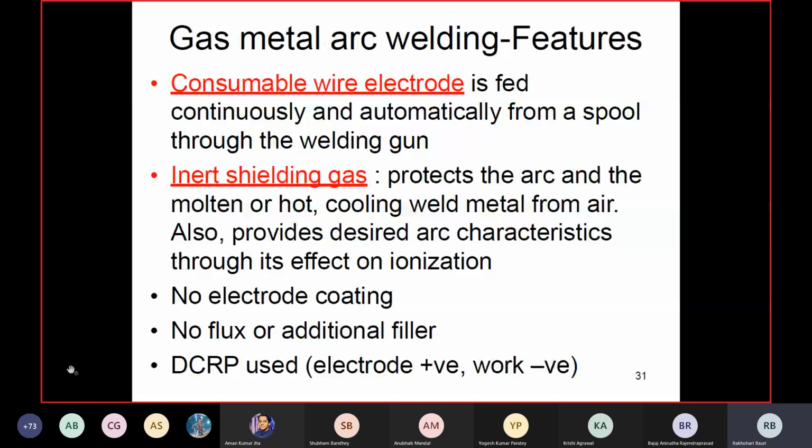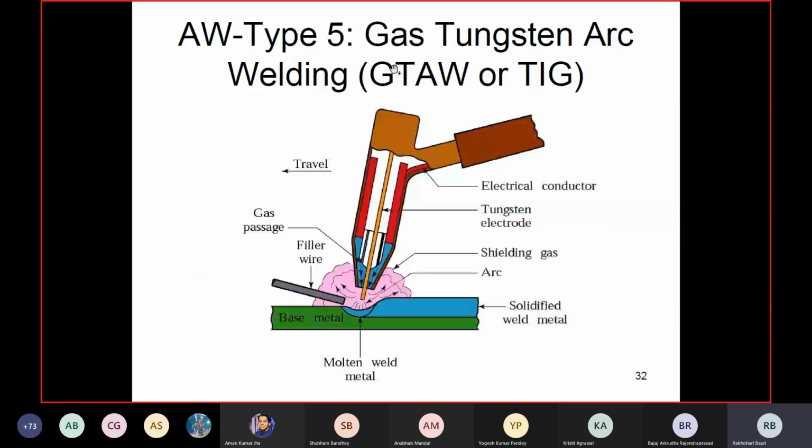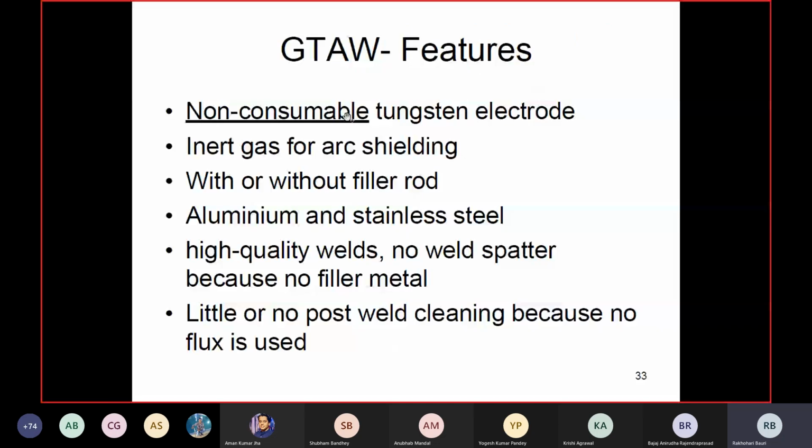Now this is the setup for gas tungsten arc welding. Here a tungsten electrode is used as a non-consumable electrode. The difference is only this. Whenever required, you have to add external filler material. Here also shielding gas is used for shielding purposes, not flux. The features are the same as I explained: non-consumable tungsten electrode, inert gas for arc shielding, with or without filler.